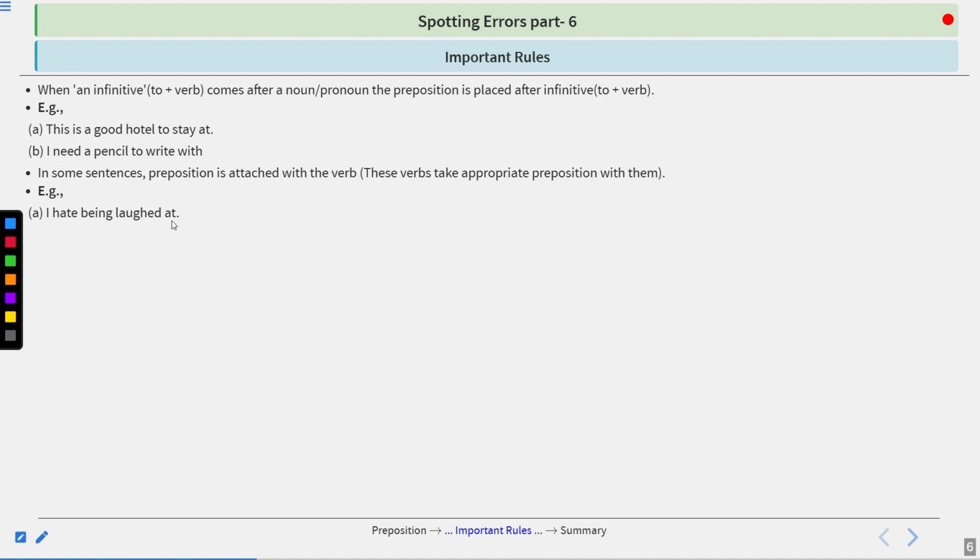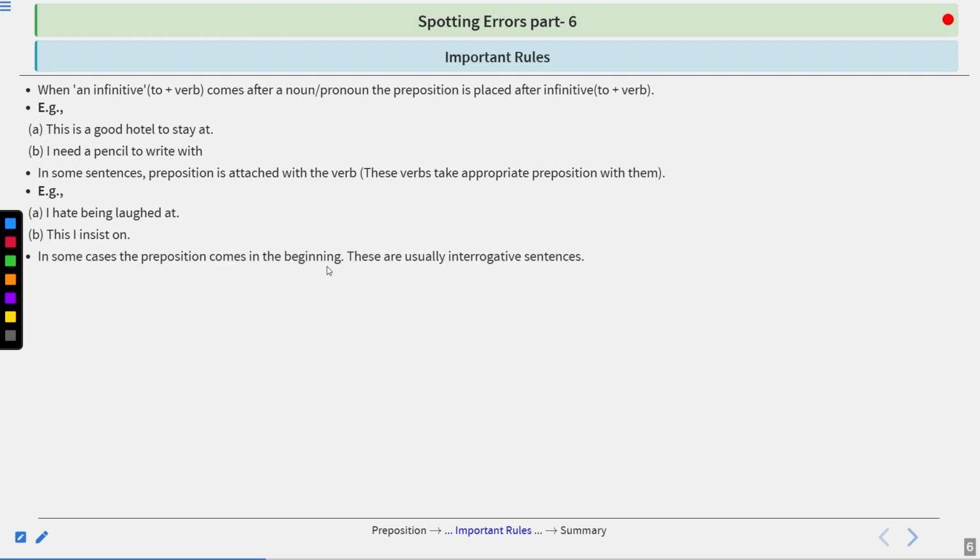I'm not laughing at her. So when we make passive voice, the preposition won't be dropped. So here we have used the preposition at the end of the sentence. I hate being laughed at, because laughed is used in a passive construction. This I insist on. Here again, we have used on with insist. On comes with insist.